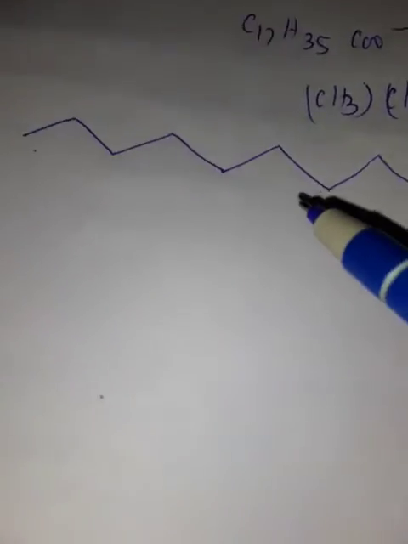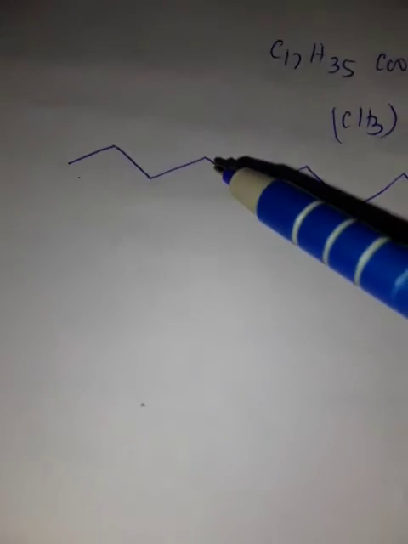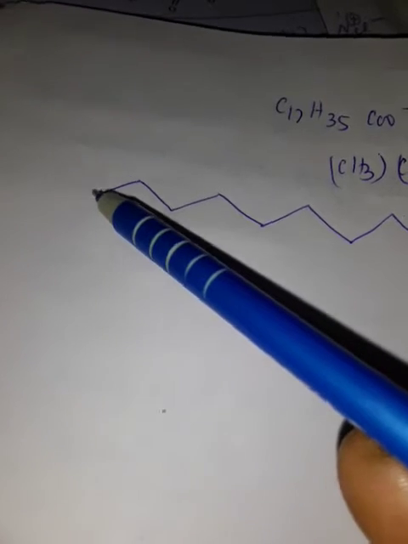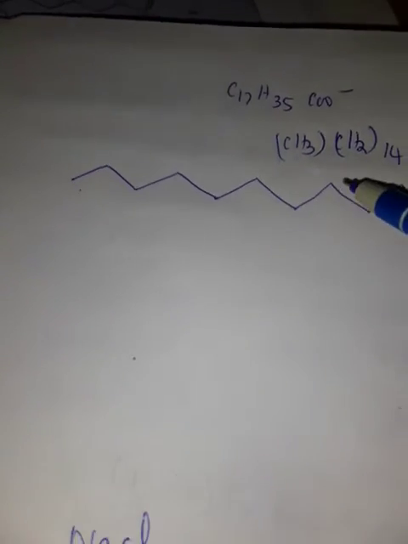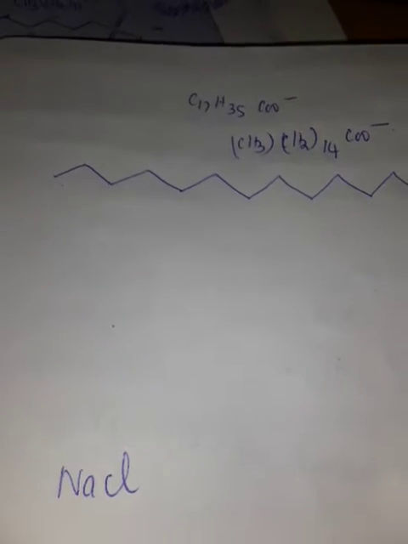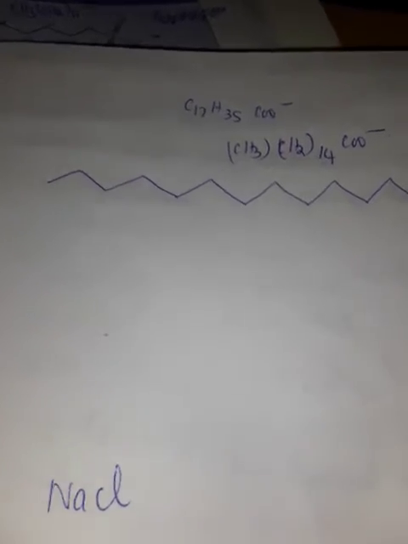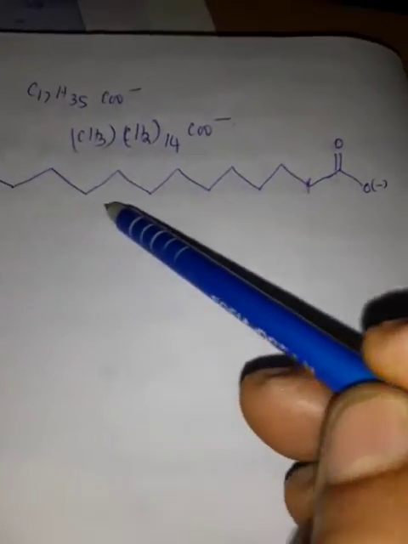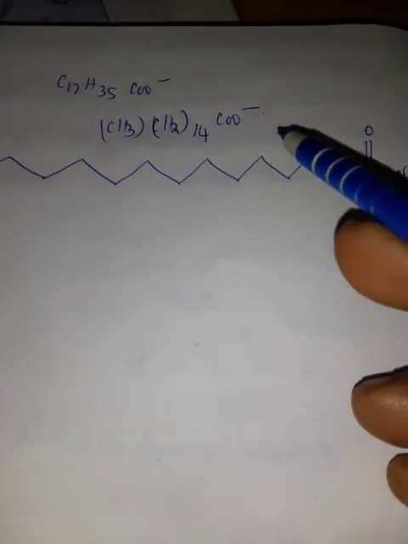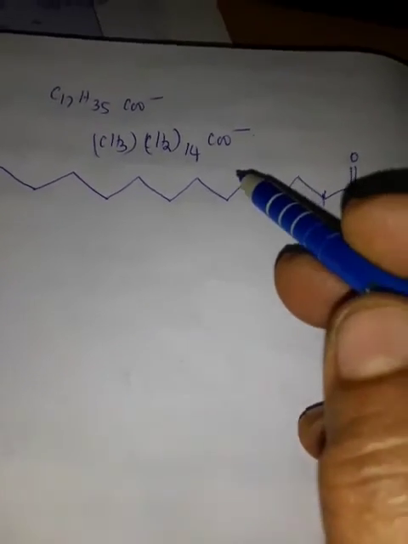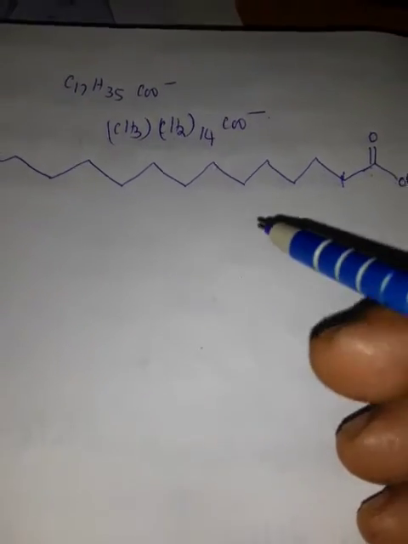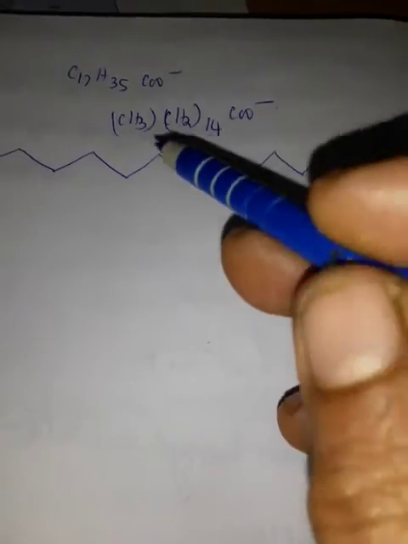So this is the formula of soap: CH3, CH2 14 times COO minus. This is called palmitate ion. This is having dual property. Dual means two. It is having dual polarity.